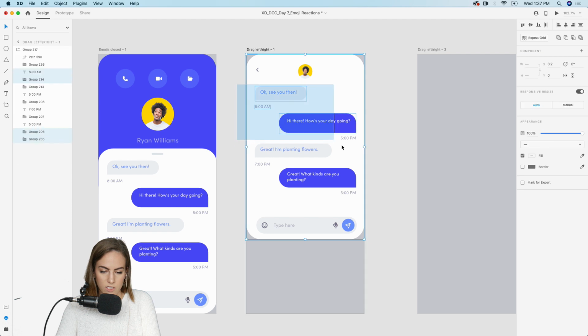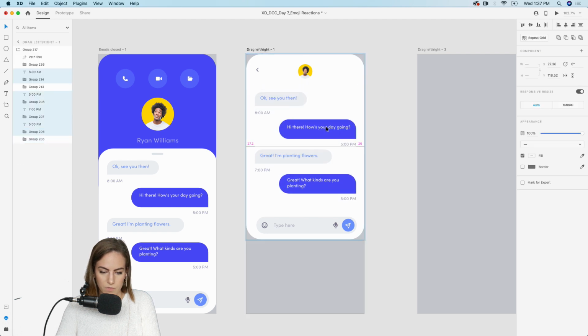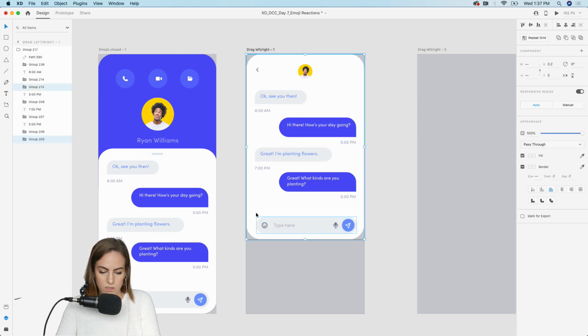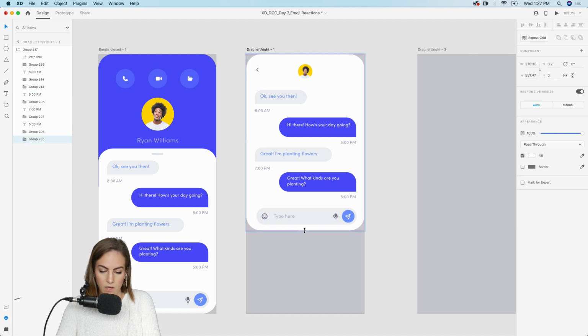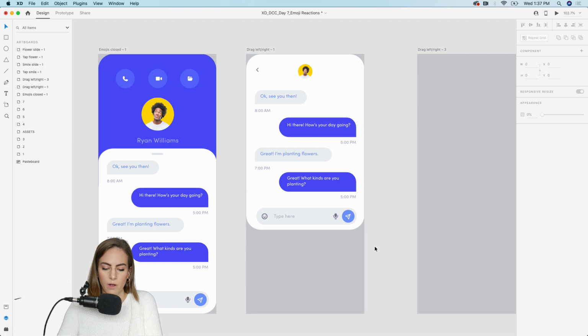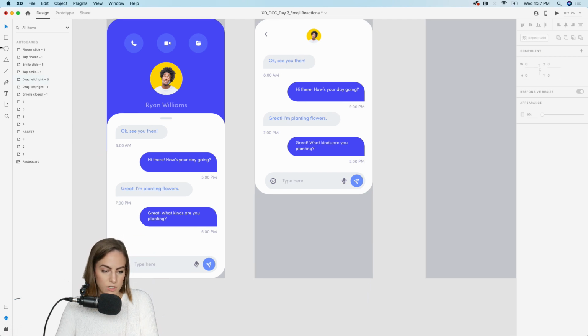And then let's just move these down a bit since we have a little more space. And move this up. Okay. And then in this bottom area here, this is where I want to focus on adding the emojis.